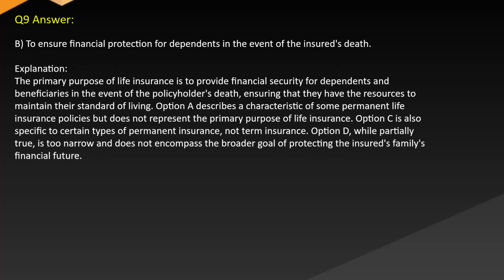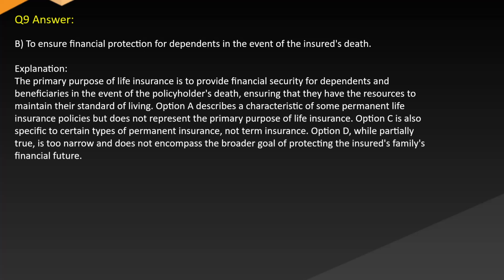Answer: B. To ensure financial protection for dependents in the event of the insured's death. Explanation: the primary purpose of life insurance is to provide financial security for dependents and beneficiaries in the event of the policyholder's death, ensuring that they have the resources to maintain their standard of living.